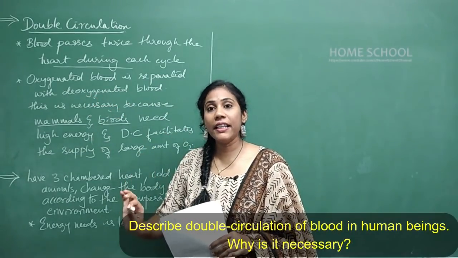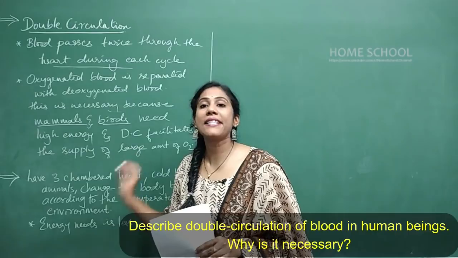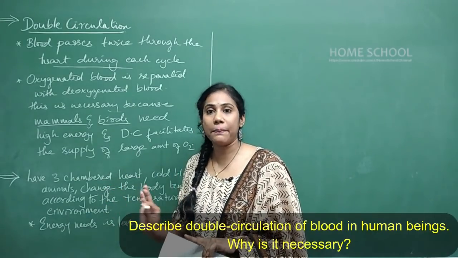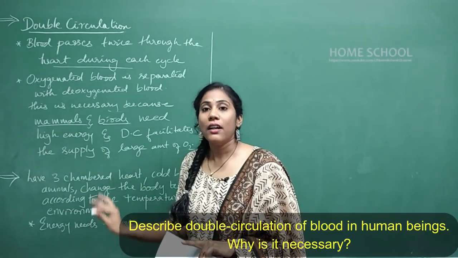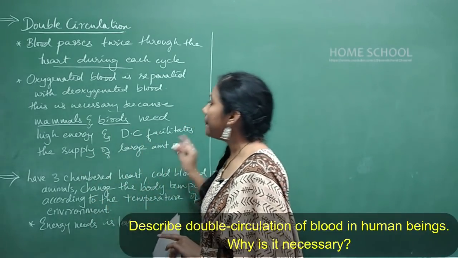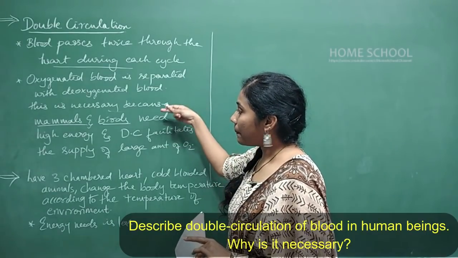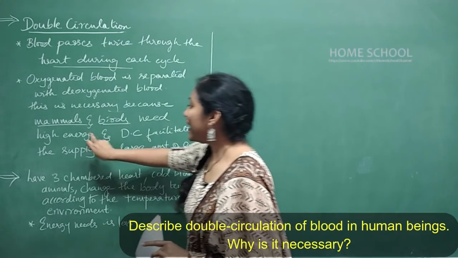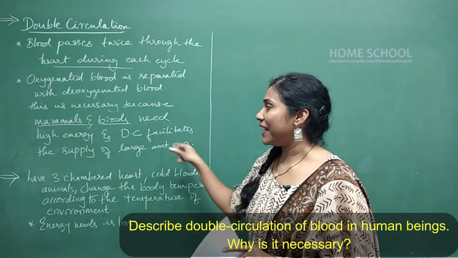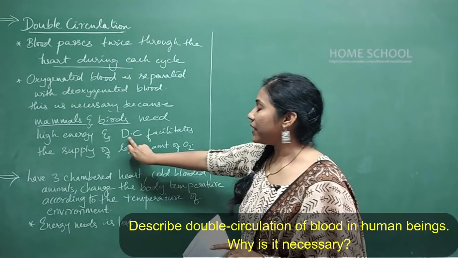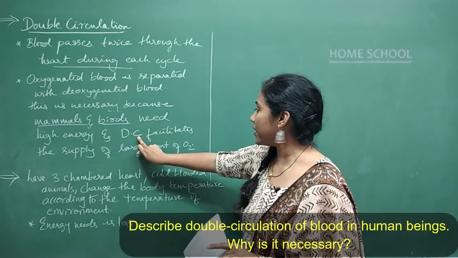Definitely there should not be mixing of oxygenated and deoxygenated blood. So for that double circulation will help us, so that both bloods will not get mixed up. And this is very much necessary because high energy needs you will find in mammals and birds.